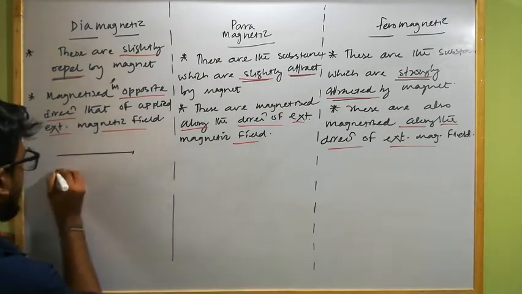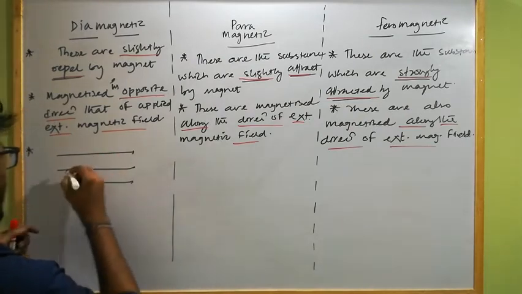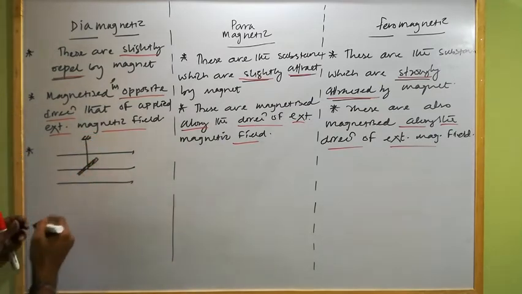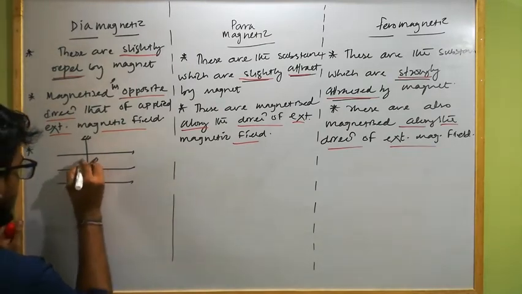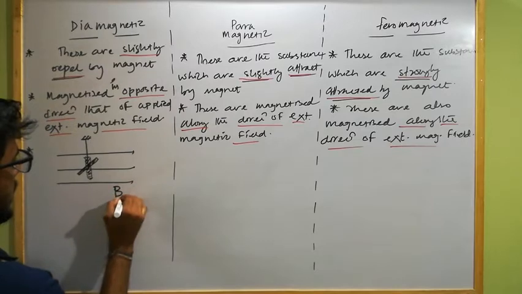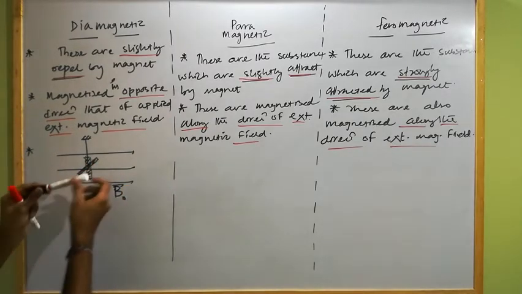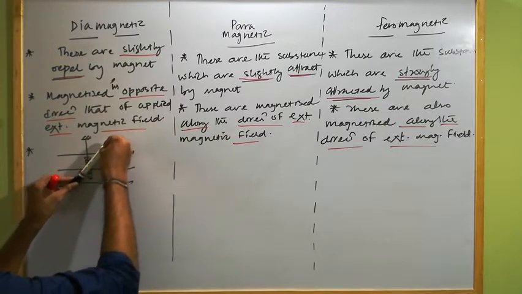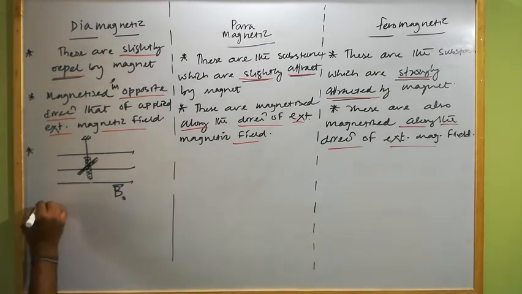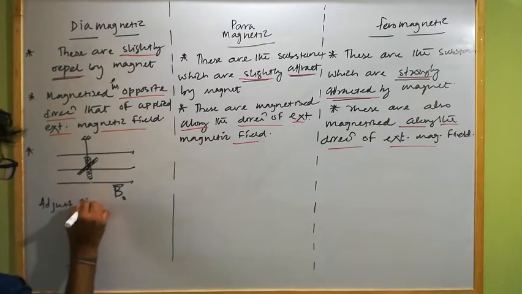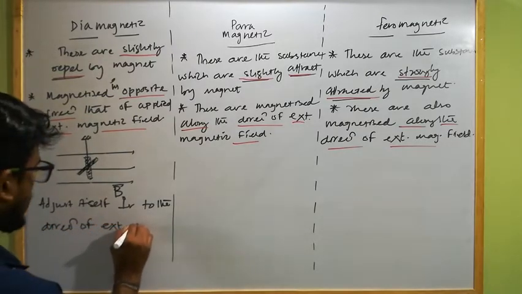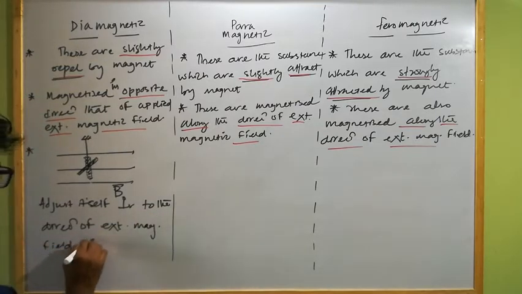Like this, if here is an external magnetic field, and if here we allow a diamagnetic rod which is suspended freely, then automatically this rod will adjust itself in such a direction that it will remain perpendicular to the direction of external magnetic field, slowly.